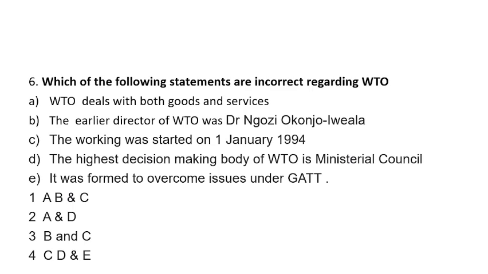It was established to help the countries and to assist them in proper trade and to reduce the heavy tariffs which were laid on them. So WTO working started from 1st January 1995. Here 1994 is mentioned, so C will be incorrect.